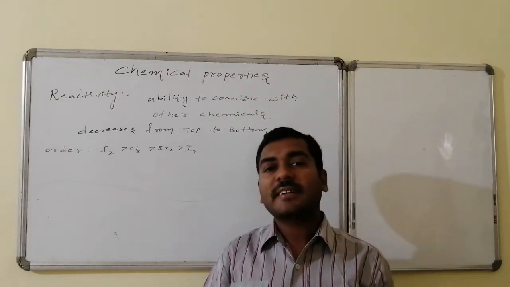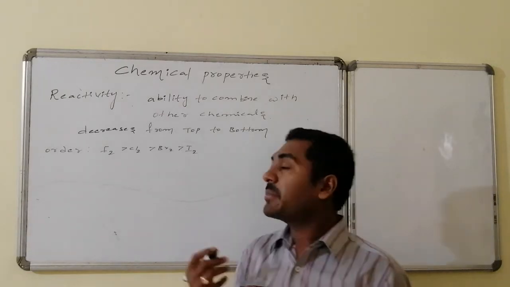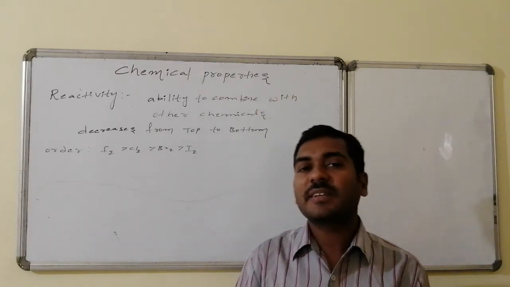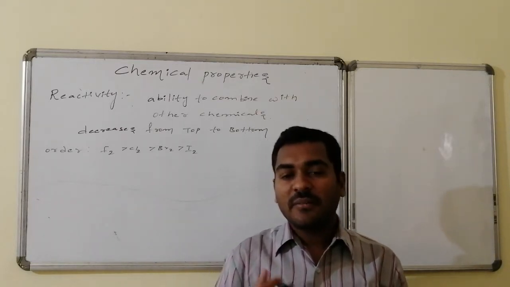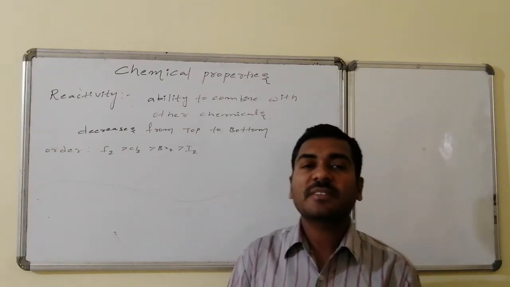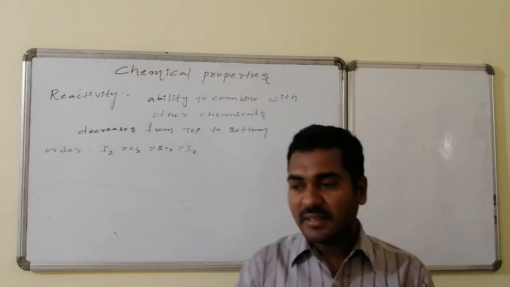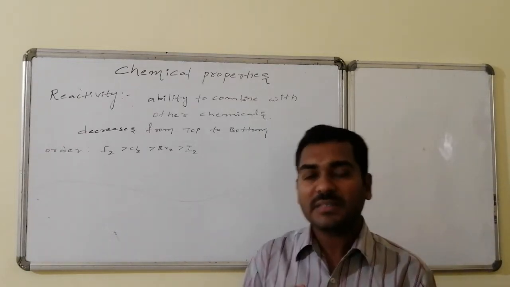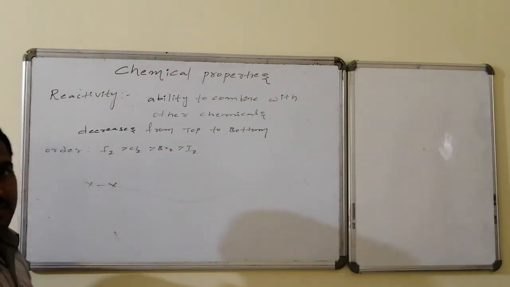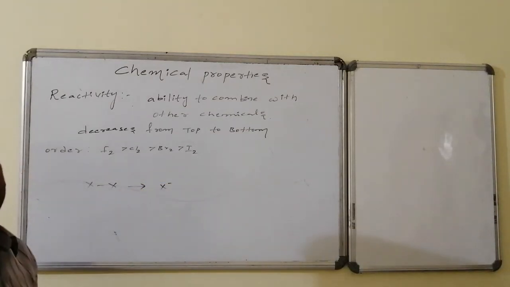Generally, if you analyze the factors that are affecting the reactivity, then remembering the order becomes easy. As we discussed in the early classes, halogen is a diatomic molecule, and halogens are more electronegative elements. In general transformations, halogens are converted to halides, nothing but what? X minus. Let us go for the representation of that one. Suppose this is the halogen molecule. This halogen molecule is expected to be converted to X minus halide.